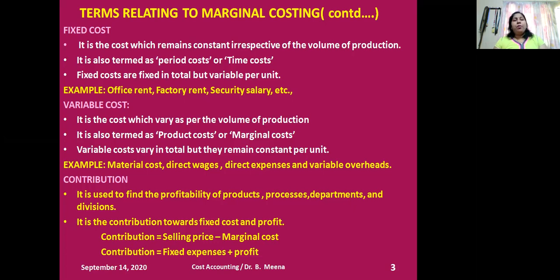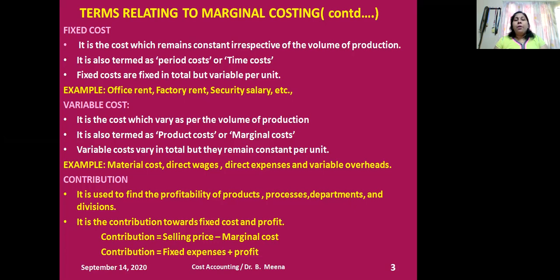I repeat the first point. TFC remains constant, whatever be the volume of output, but AFC will vary as per the volume of output. That is the third conclusion: AFC will keep on reducing if I'm going to enlarge my production. When will your AFC reduce? When your production is increasing.